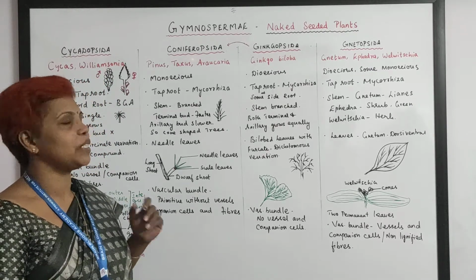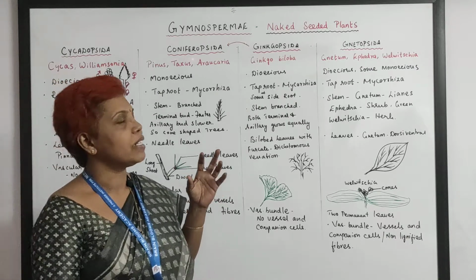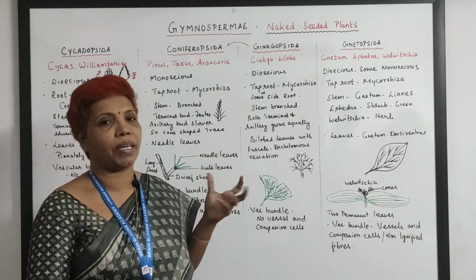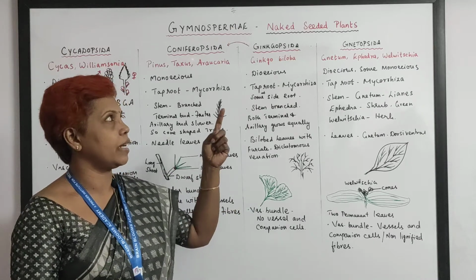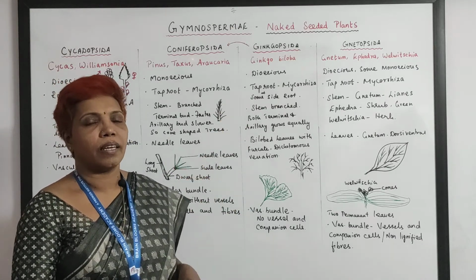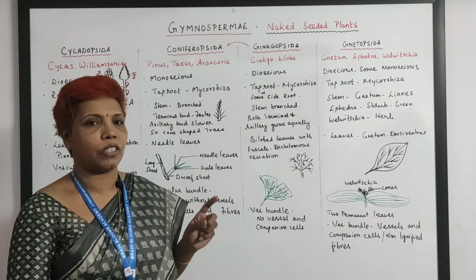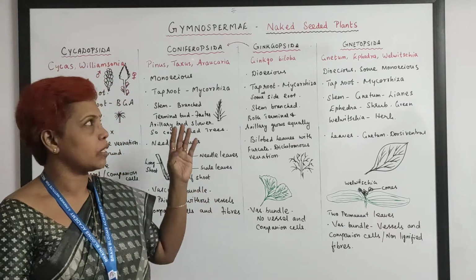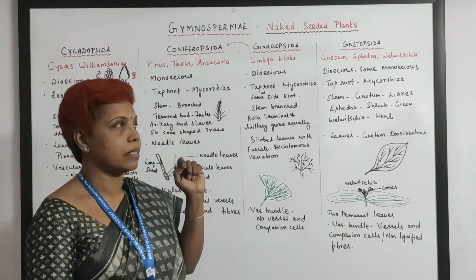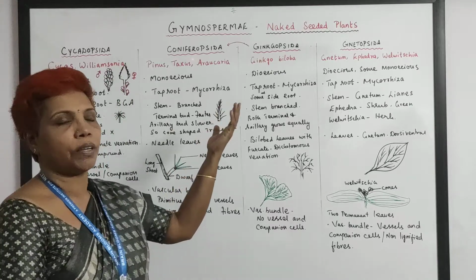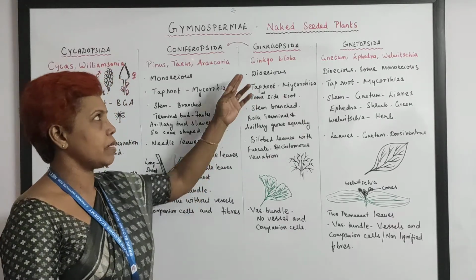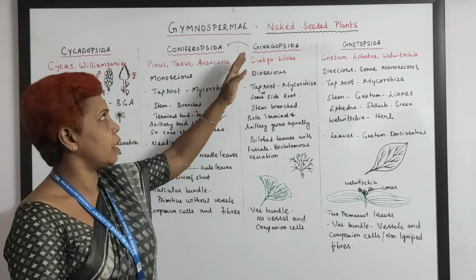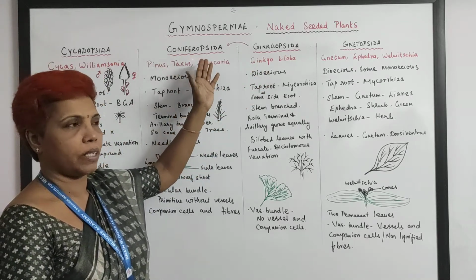Today let's go with gymnosperm. Seeded plants come under phanerogams, but the seeds are naked. So, naked seeded plants. And the plant is sporophyte, that is 2N. And it has 4 important classes: Cycadopsida, Coniferopsida, Ginkgopsida and Gnetopsida. And sometimes even the ginkgoids, that is Ginkgopsida, was previously under Coniferopsida.